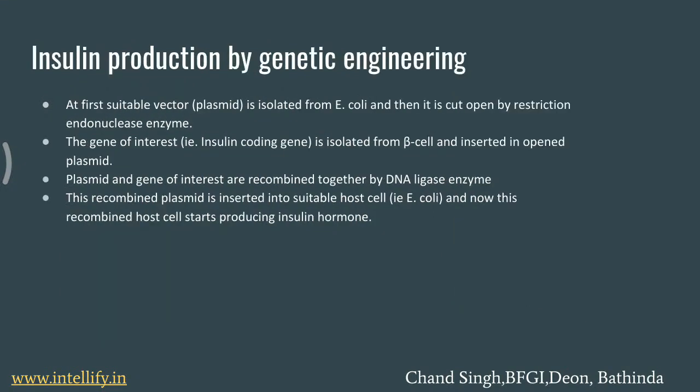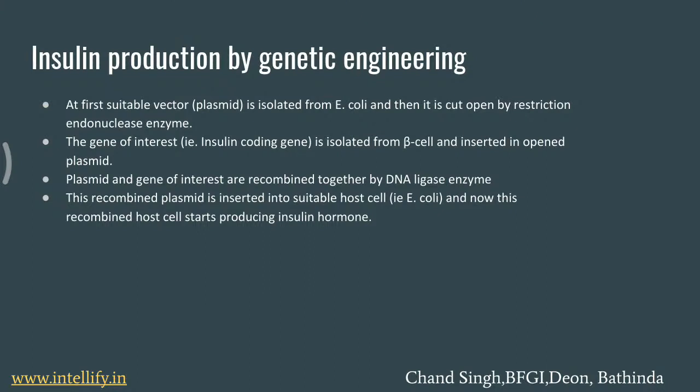These are the steps of insulin production with the use of genetic engineering, or recombinant DNA technology. The first step of insulin production is suitable vector isolation.